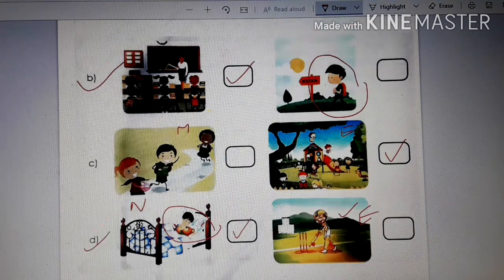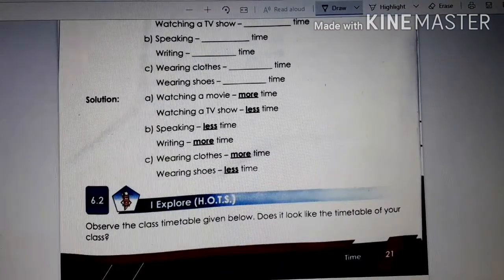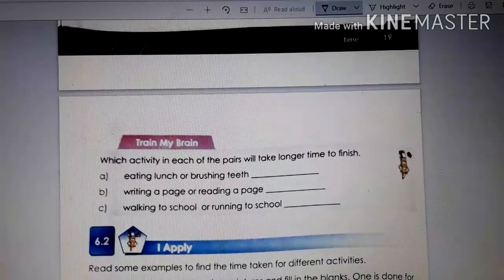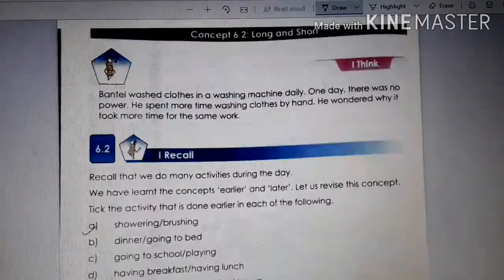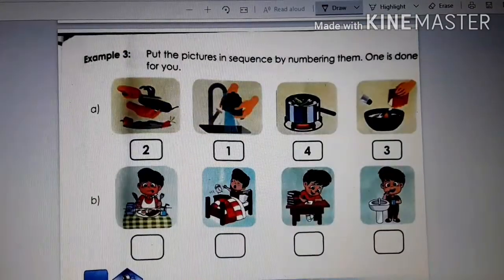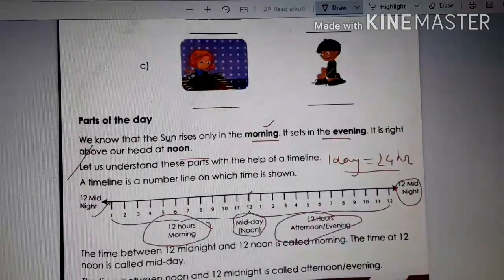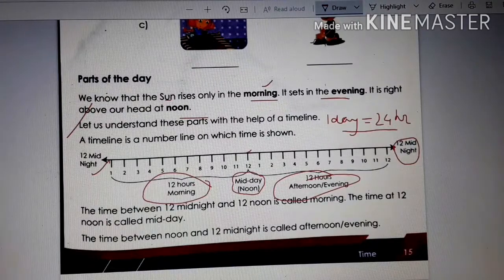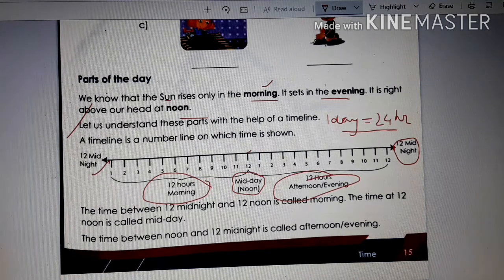So let's start with our today's new topic of chapter Time. Children, you can take out page number 15 of your book. The learning outcome of today's class is that we will match different parts of the day to different activities. Today we will study about the parts of the day and what activity we do during that part of the day. Okay. So what is written here?